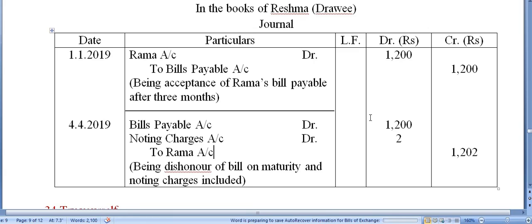Still, just by looking at the journal entry, anyone can tell that the bill was dishonored, but that person should be very good in accounting. If he or she has good knowledge of accounting, then that person will know just by looking at the question that these are the noting charges, even if the person has written sundry charges. Okay, so that was your question number 33.